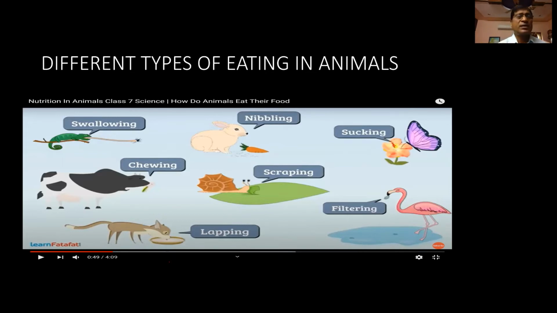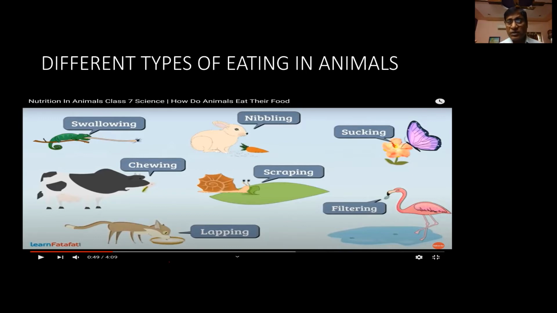Now you are seeing a chameleon, a rabbit, a butterfly, a cow, a snail, a flamingo and a cat. Their way of getting food varies from one organism to another.